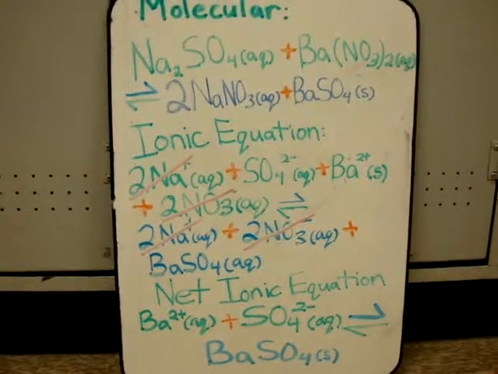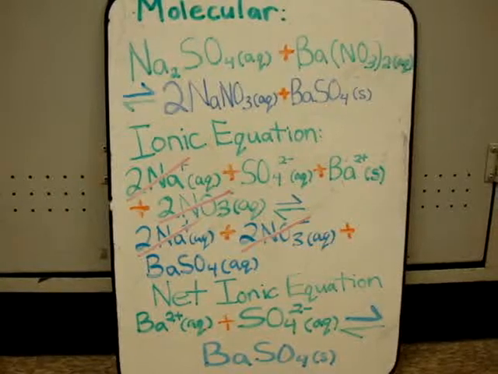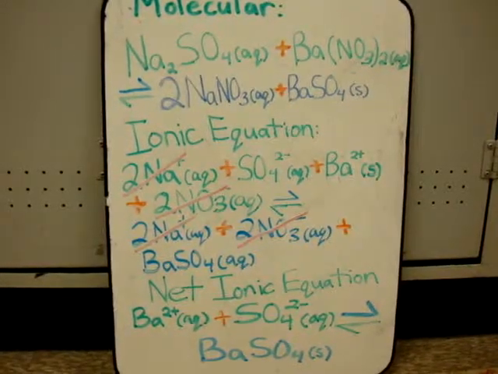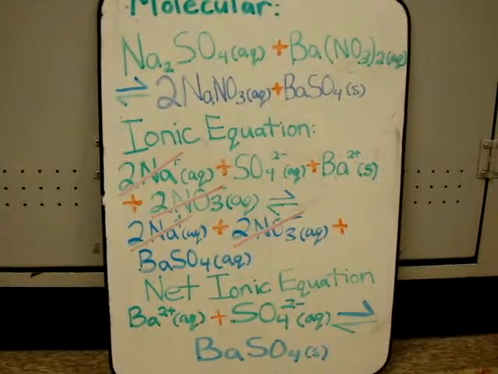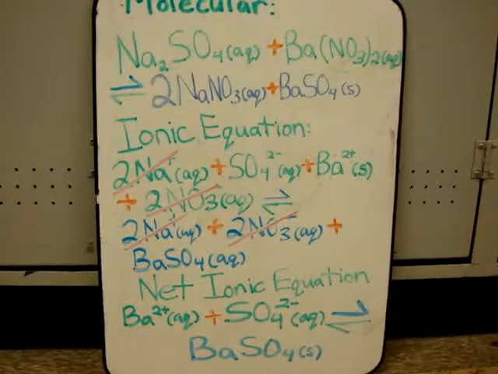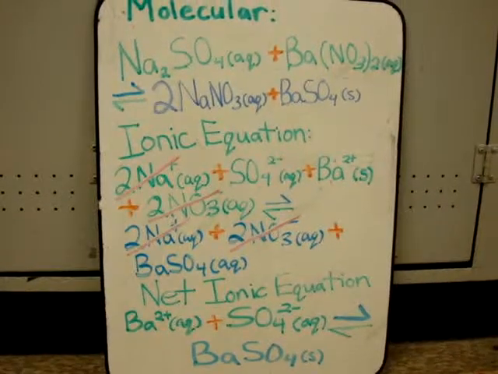An example of an equation that forms a precipitate is as follows. Sodium sulfate and barium nitrate react to produce sodium nitrate, and a barium sulfate precipitate was formed in this reaction. The formation of the precipitate means that the solution formed between sodium sulfate and barium nitrate is saturated.